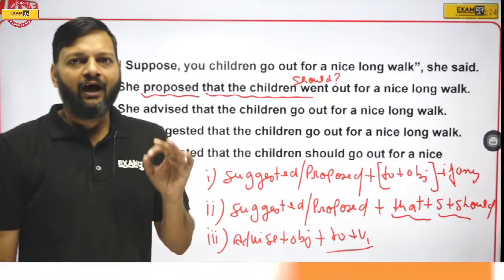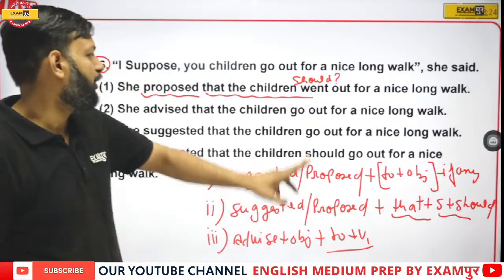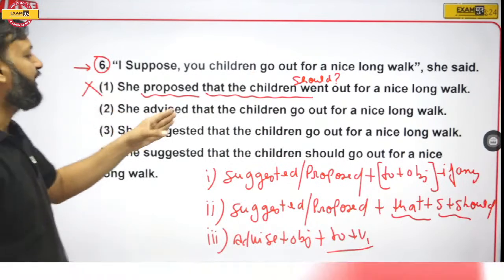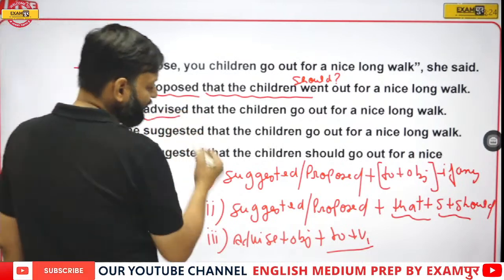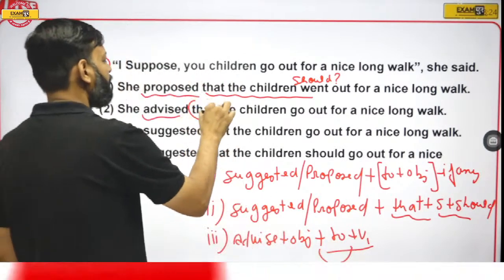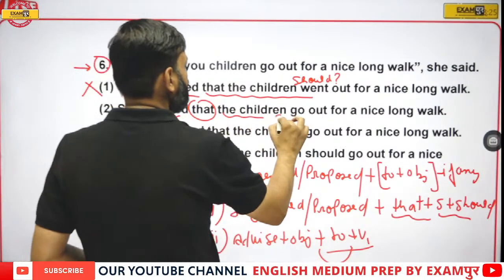So eliminate. She advised that the children go out for a nice walk. I told you that advise is followed by object and to plus V1. Advise is not followed by that clause. And one more thing, here that clause is also missing should.